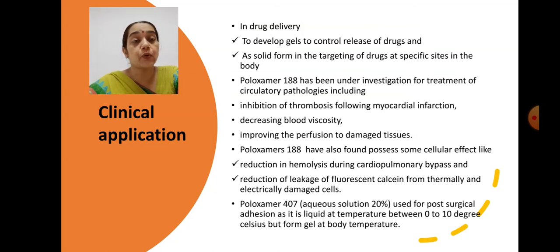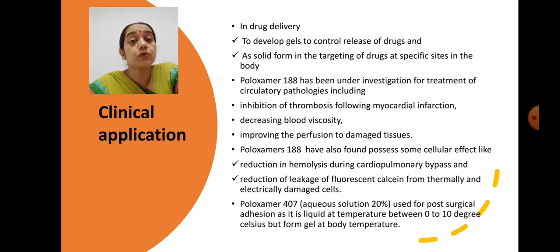When calcein is loaded as a biomarker to study how the cell will behave, they prevent the efflux of this fluorescent dye into the extracellular fluid, and then facilitate uniform imaging of the organ or the damaged cells. So it is of great importance.